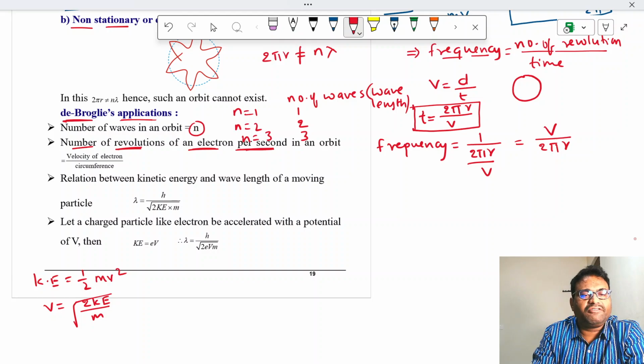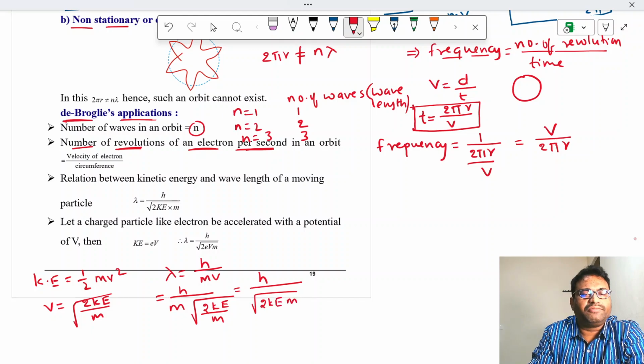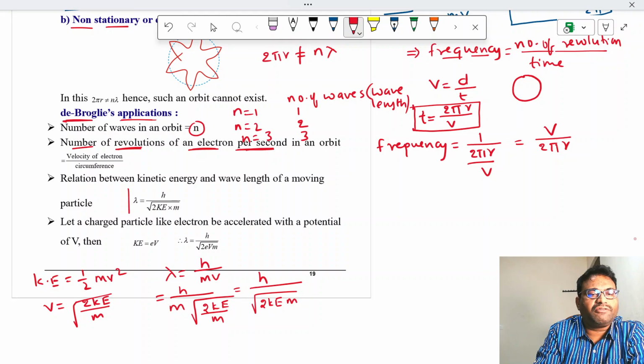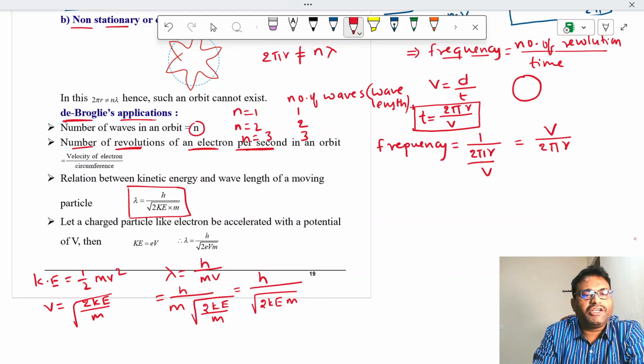Then apply here, we know that lambda is equal to h by mv. Then it is equal to h by m into v, and already we have derived v as root 2 KE by m, that is equal to h by root 2 KE into m. So this is the formula, lambda is equal to h by root 2 KE m.